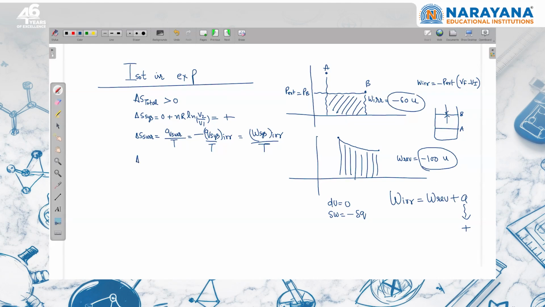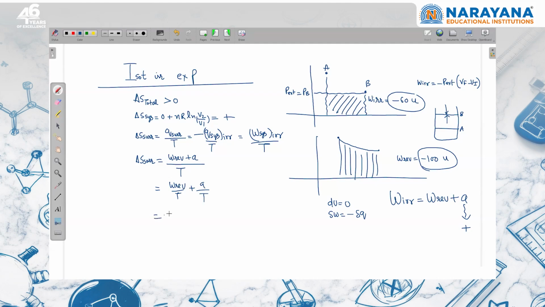So if I write what is the entropy change of the surrounding, that can be written as work reversible plus some positive value divided by temperature. So work reversible is minus nRT ln V2 upon V1. So I can write this work reversible upon temperature, and this is A by temperature.